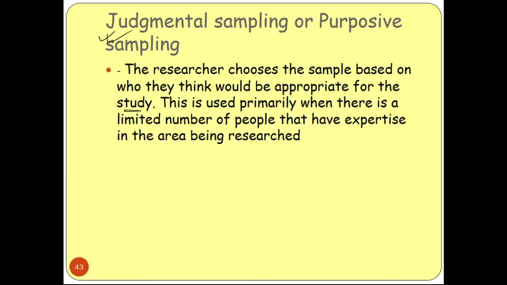This is used primarily when there is a limited number of people that have expertise in the area being researched. So for that you need an experienced researcher who can judge properly that yes, these are the set which can help in our research work, because we are getting only that data which is actually required.